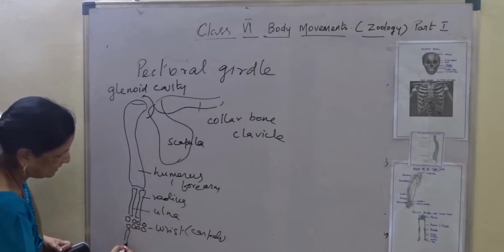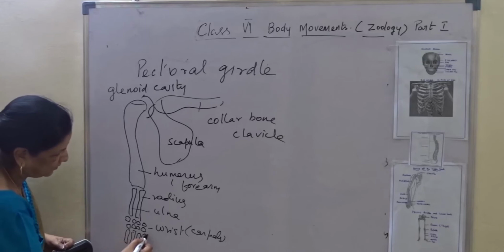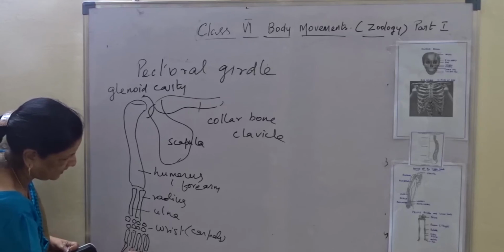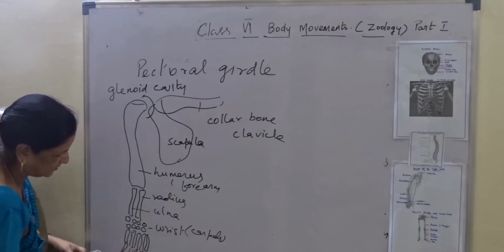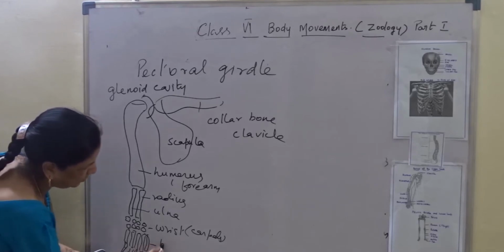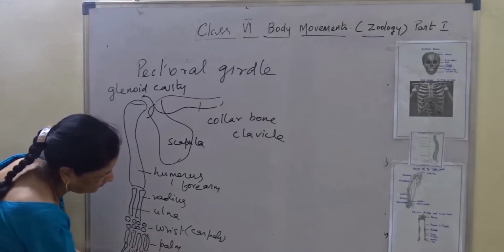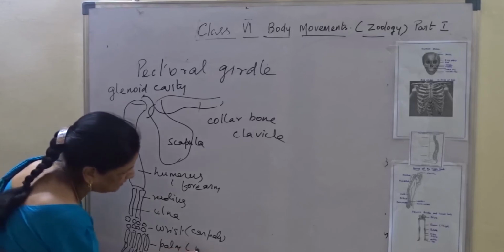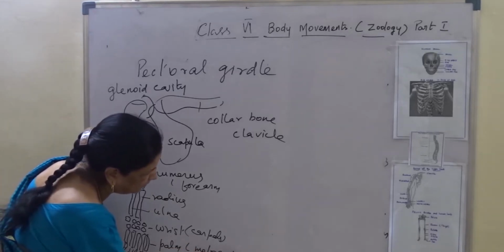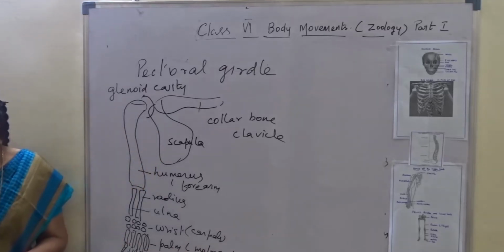And following that is the palm, with 5 bones, which have phalanges. This is the palm, this is the phalanges. The palm is also known as the metacarpals.